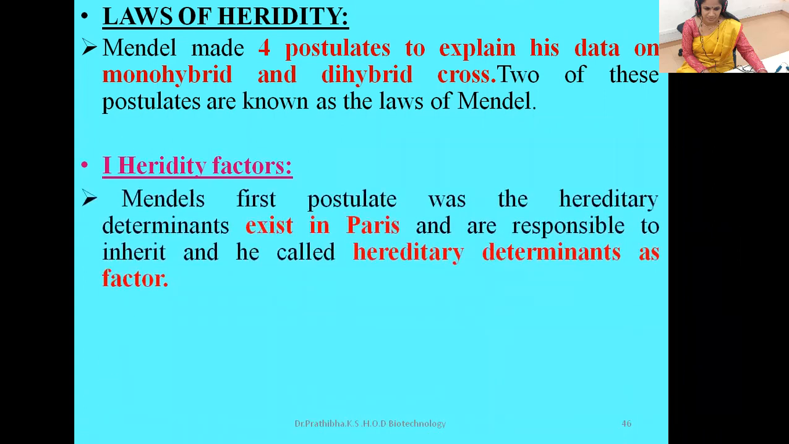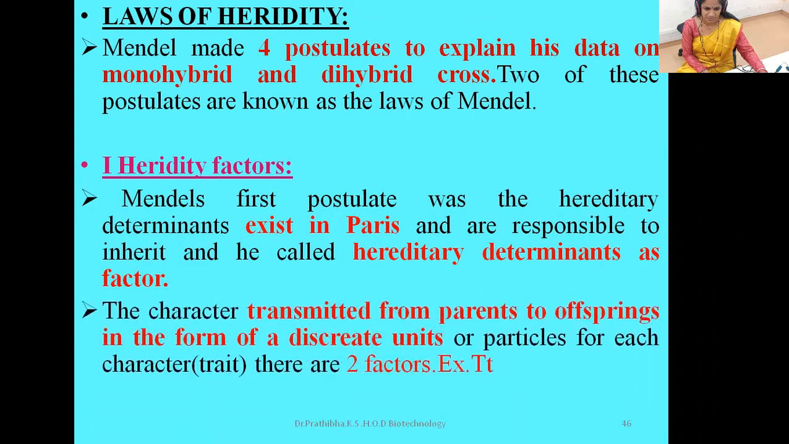Mendel's first postulate was that the hereditary determinants exist in pairs and are responsible for inheritance, and he called hereditary determinants factors. The character is transmitted from parent to offspring in the form of discrete units or particles. For each character or trait, there are two factors. For example, one is capital T, other one is small t, or capital T, capital T. We now call them genes.